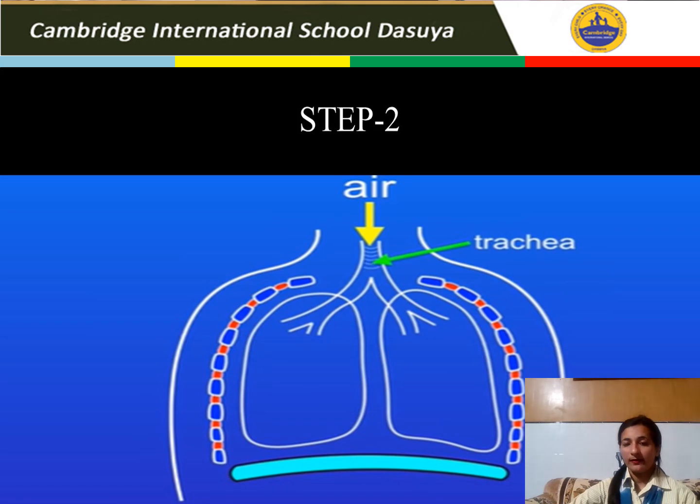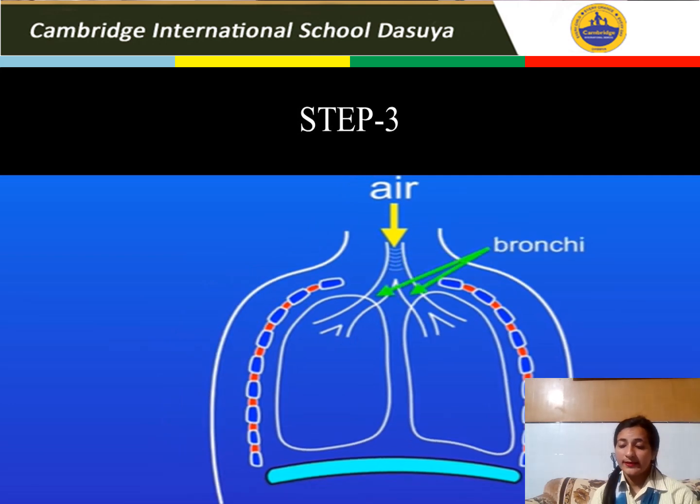Here in this diagram, you can see the trachea. The trachea is supported by a ring of cartilage, as I already discussed with you in an earlier slide. Now, what is the purpose of this cartilage? The function of cartilage is to support the airways and keep them open during breathing. If they were not present, the sides may collapse inwards when the air pressure inside the tubes drops.